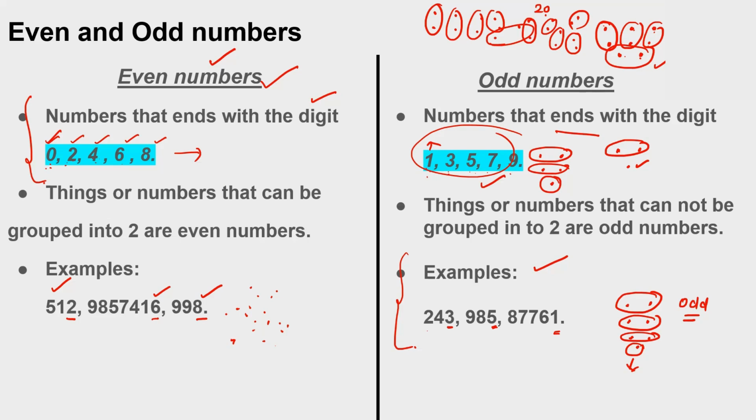If you have one toy, you are not supposed to break that toy and give half to one student and half to the other. You can't divide it into two parts, so those will be odd numbers. Numbers which you can make into pairs, you can divide equally between two students, so they are even numbers.